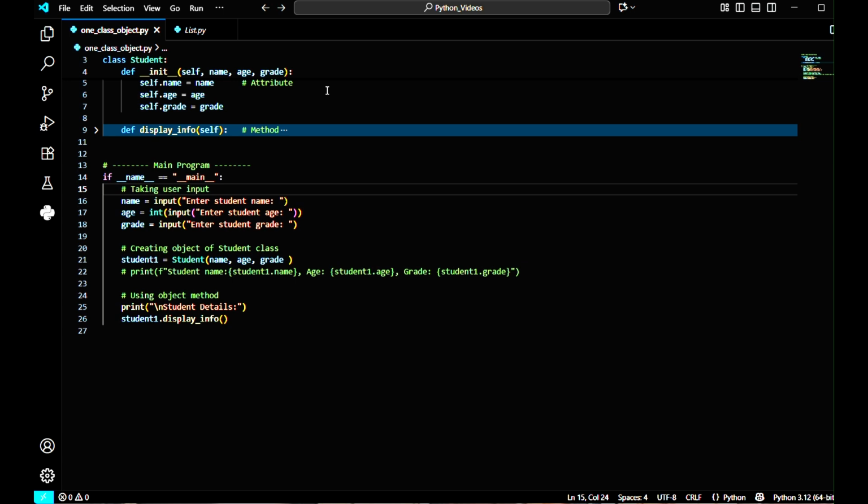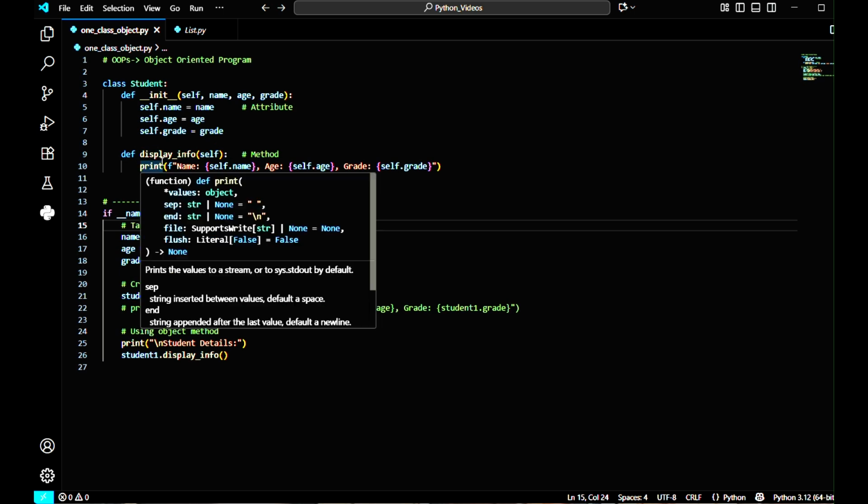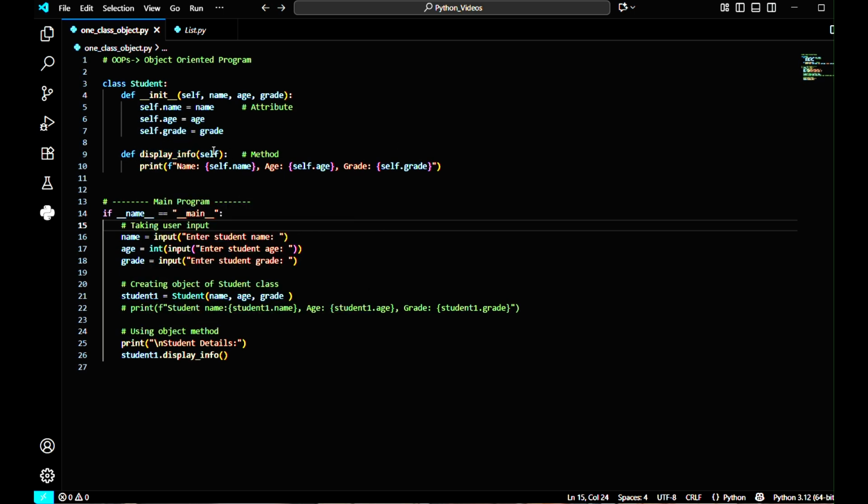Now I am going to discuss something very important. You know that in list, dictionary, set, tuple, we use some functions, but here the functions are known as methods. So here in line number 9, I have created a method using the def keyword and then display underscore info, and I have to pass the parameter within parenthesis, which is self, and self represents the current instance, that is student1. So we can print the name, age and grade by using self dot name, that is class attributes.